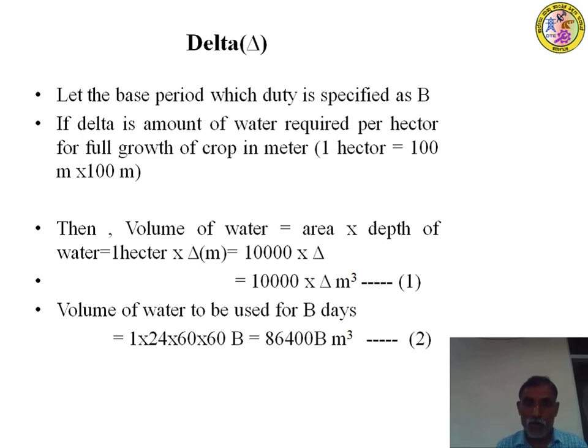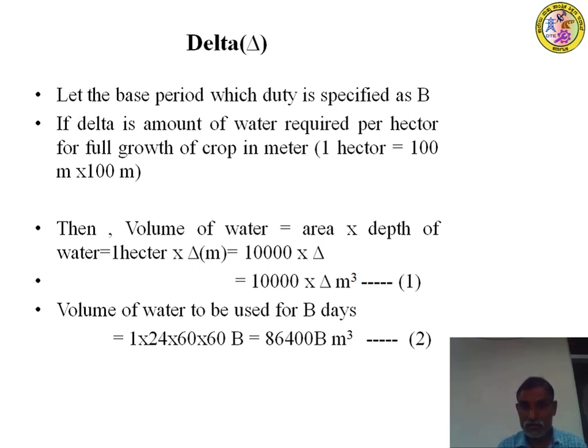Then the volume of water is equal to area multiplied by depth of water. Area is one hectare, which is 100 meters by 100 meters, that is 10,000 square meters, multiplied by delta.